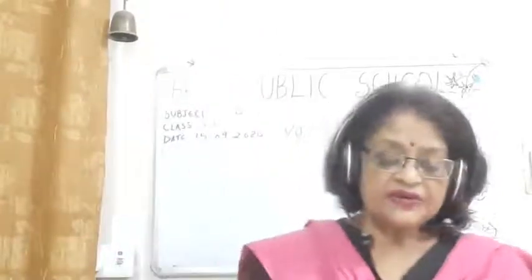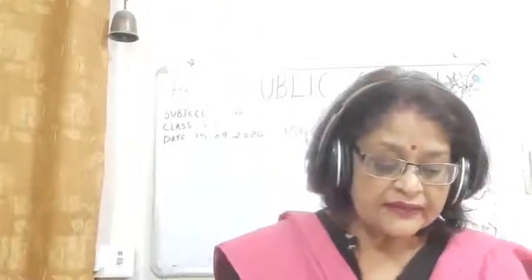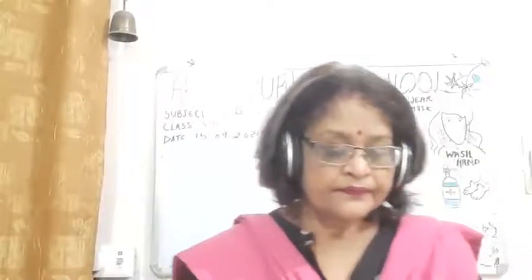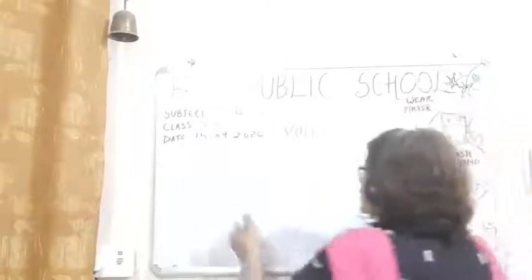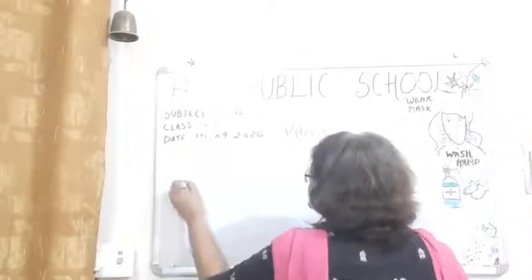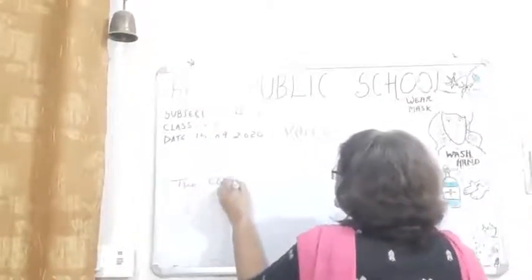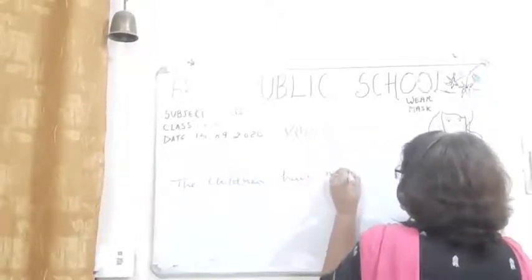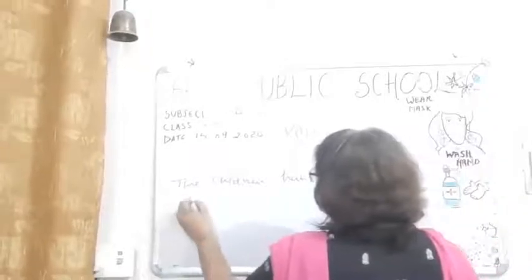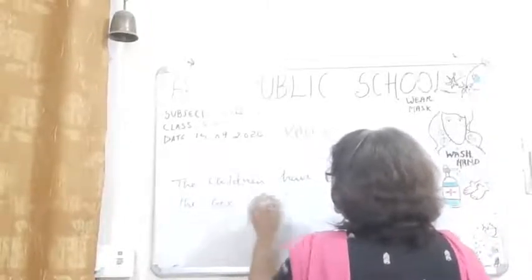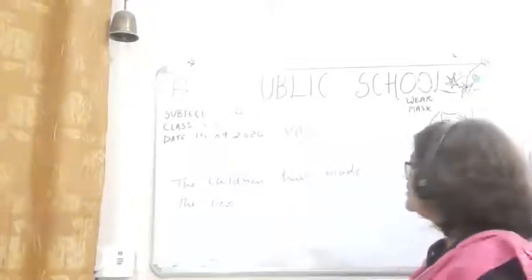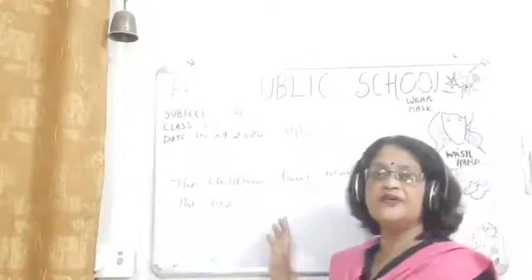Now I am going to write one sentence here. See the sentence. Read the sentence. The children have made the box.